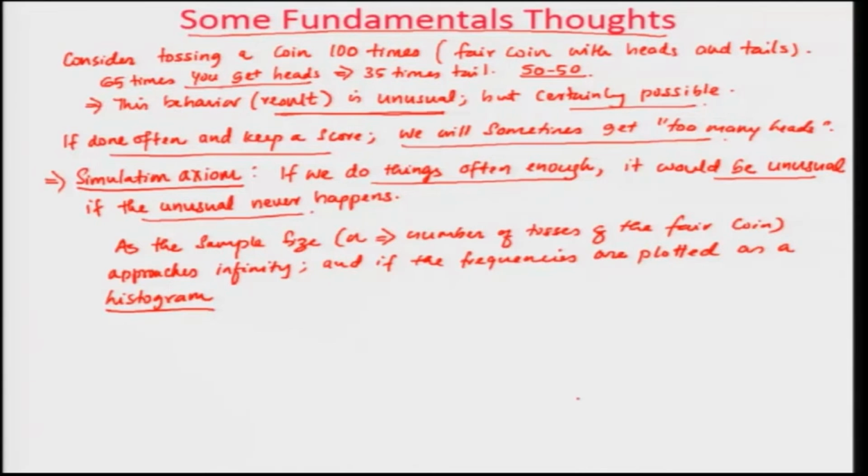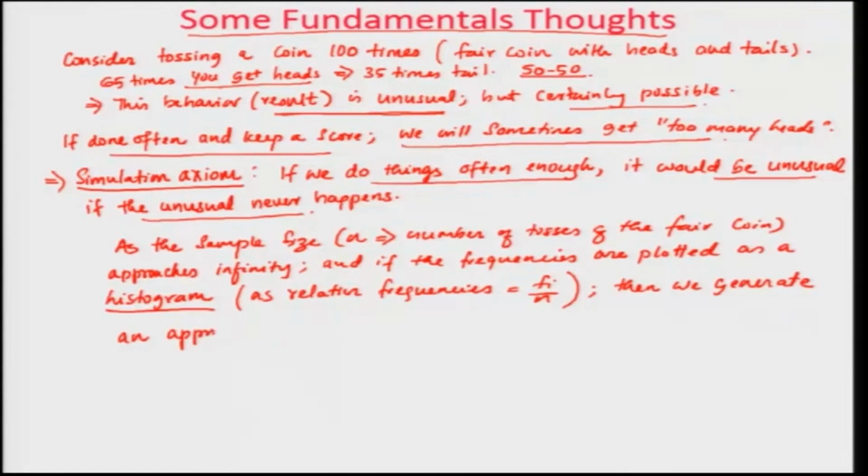But if you plot these frequencies as a histogram, as relative frequencies, where relative frequency is f_i divided by n, the frequency divided by the total number, okay, then we generate an approximation of the probability distribution or density function.